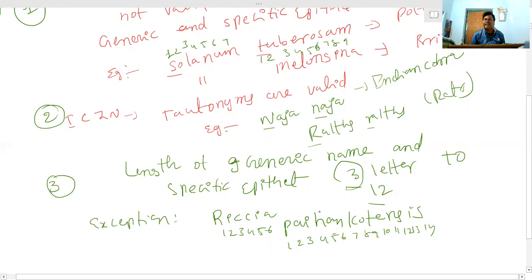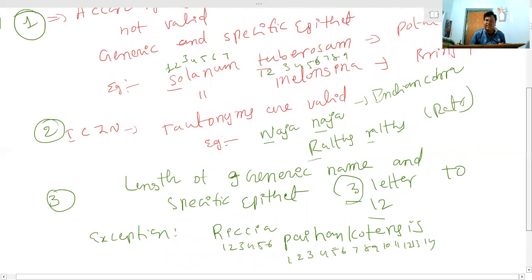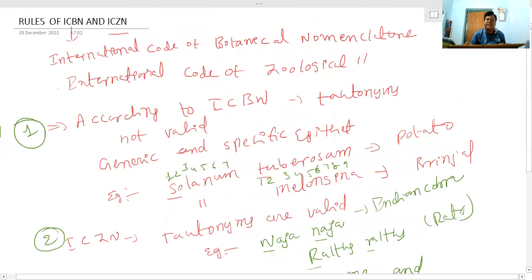Why? Because this name was given in the year 1960-61, and the rules were not framed before that time. Okay, that is the reason you need to remember these ICZN and ICBN rules in a proper way. That means for naming any kind of plant or animal, rules are framed. What rules are framed in ICBN and what rules are framed in ICZN is very important. Okay. Thank you very much. We'll continue in the next class.